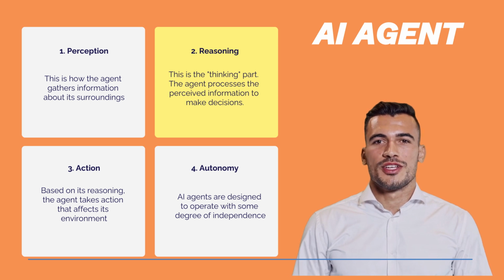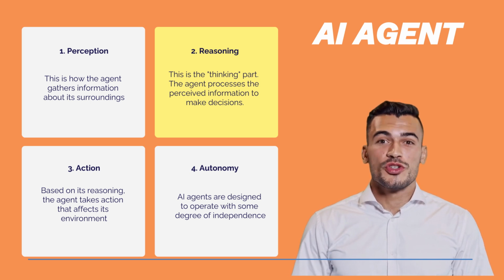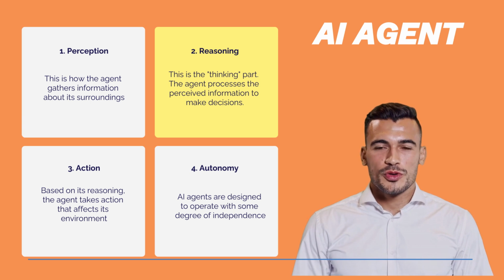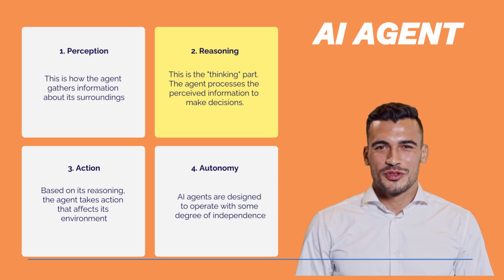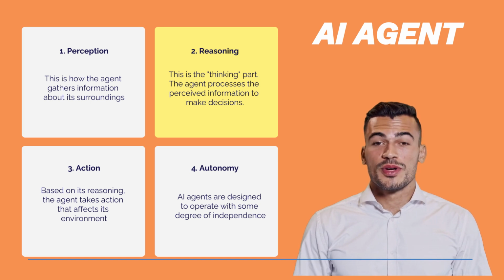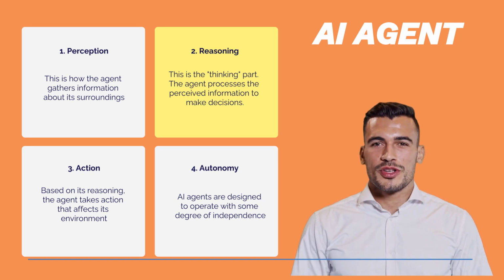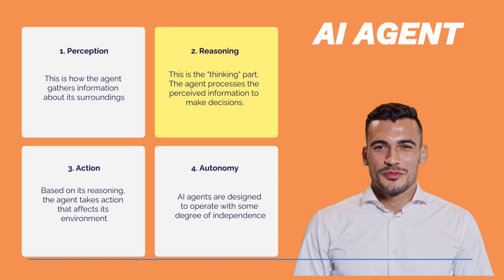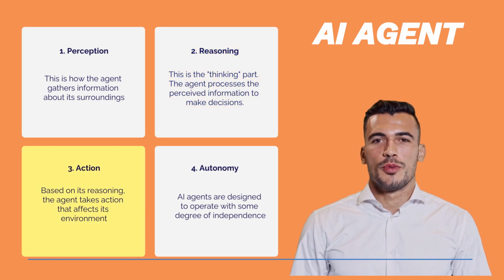Planning involves the agent creating a sequence of actions to achieve a goal, important for complex multi-step tasks. Knowledge representation allows the agent to store and use knowledge about the world for better decisions, potentially involving ontologies or semantic networks. Action follows the reasoning process.